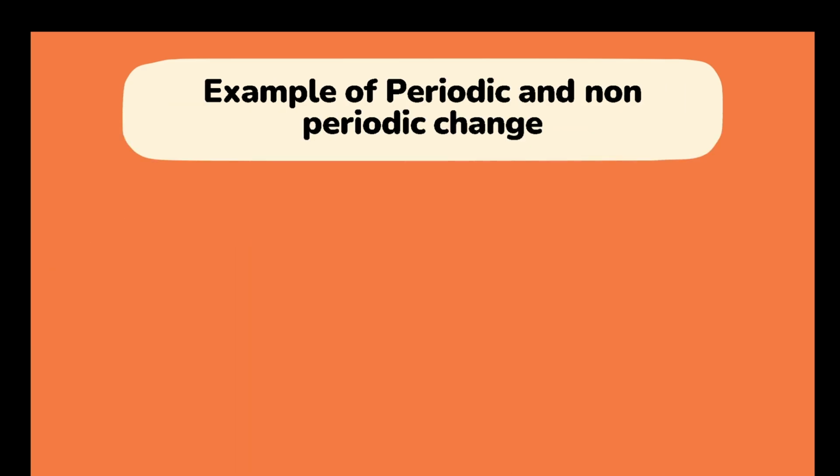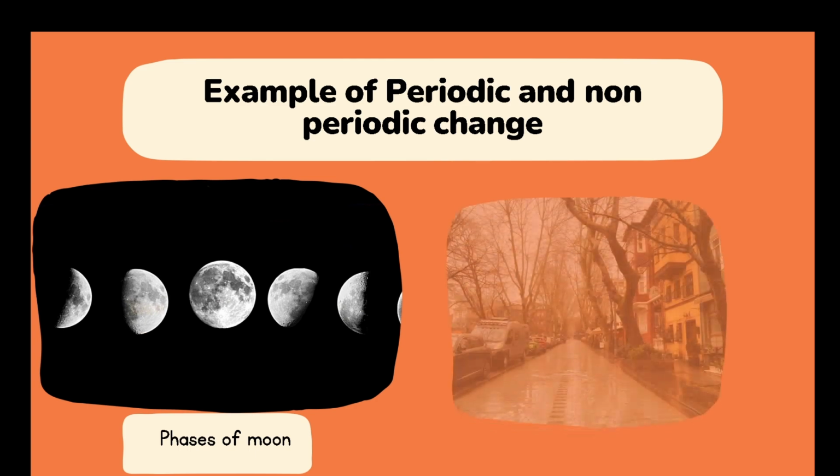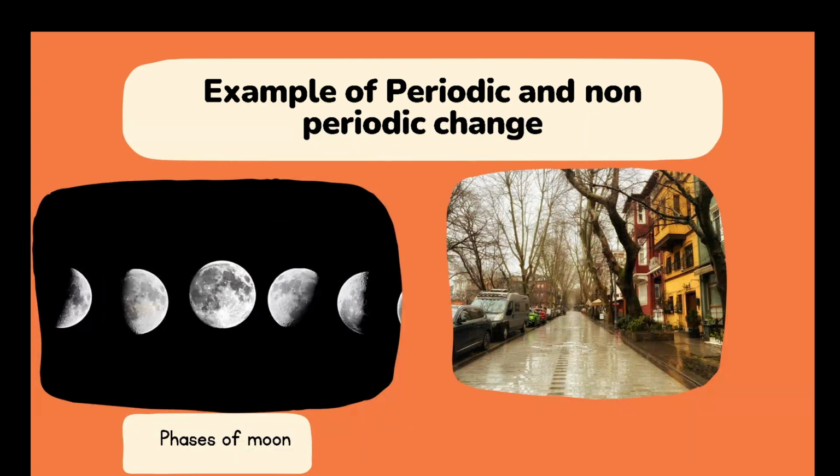Then coming to periodic and non-periodic changes. What are periodic changes? The changes which occur periodically at regular intervals, like the change of seasons, sun rising, then we have different phases of moon. All these will be classified as periodic changes. Then coming to non-periodic changes which do not occur periodically at regular intervals, like the change of weather.